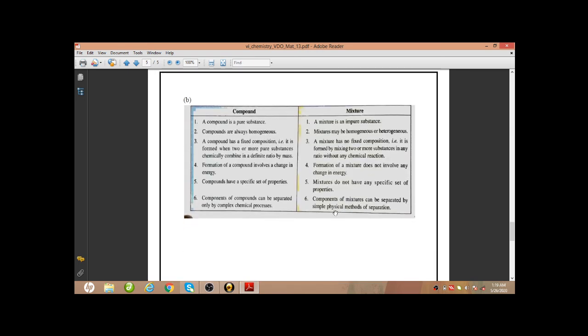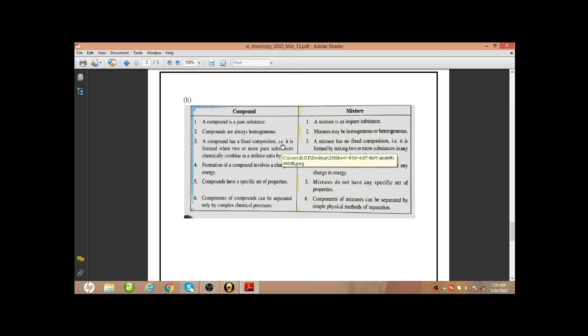Okay. Next, the question was the difference between compound and mixture. This you have done already, and you will be getting it in the study material only. So what is the difference? A compound is a pure substance, whereas a mixture is an impure substance. Compounds are always homogeneous, whereas mixtures may be homogeneous or heterogeneous.